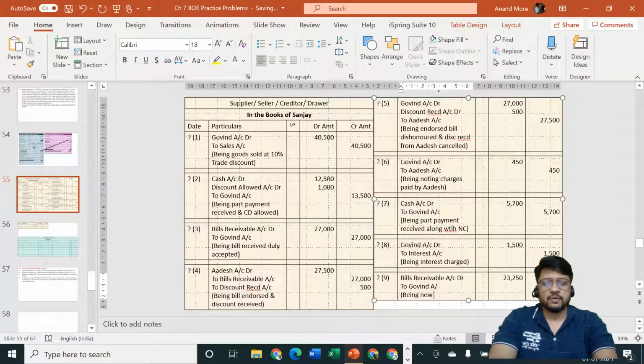Being new bill received, duly accepted. Very beautiful transaction.